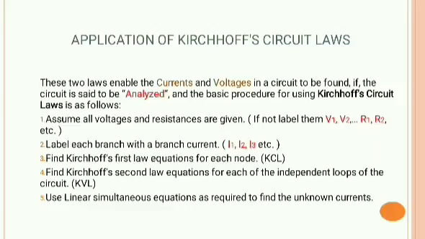Second, label each branch with a branch current I1, I2, I3, etc. Third, find Kirchhoff's first law equation for each node, KCL. Fourth, find Kirchhoff's second law equations for each of the independent loops of the circuit, KVL. Fifth, use linear simultaneous equations as required to find the unknown currents.